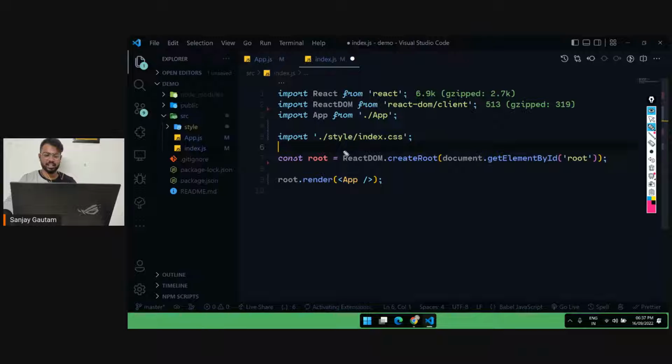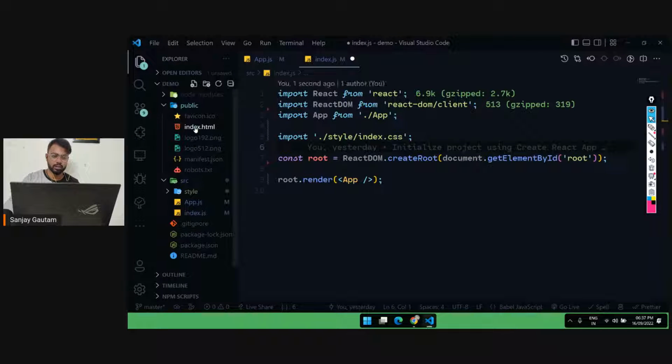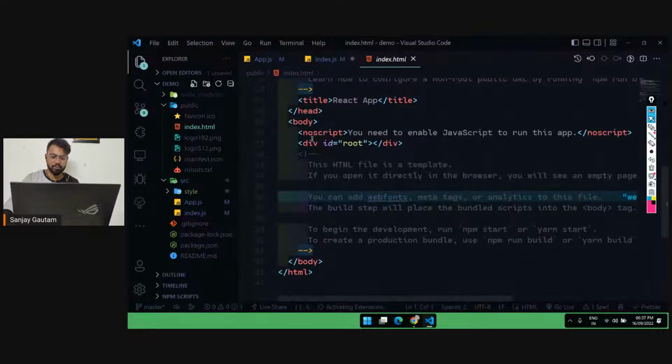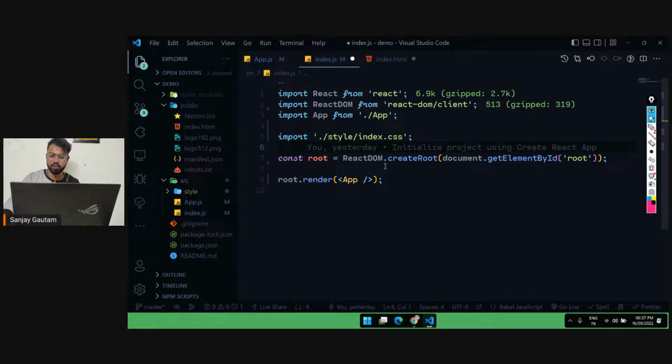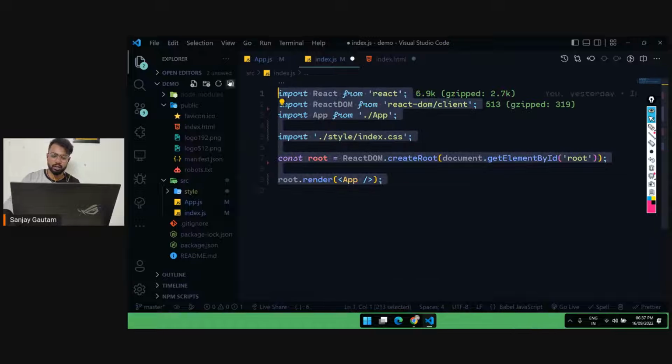So here we have grabbed the element from our index.js. Here we have our index.html, and we are basically grabbing this division, and we are going to put all our UI here. And we are not going to do this. React is going to do this for us. So basically, we never ever touch this file.